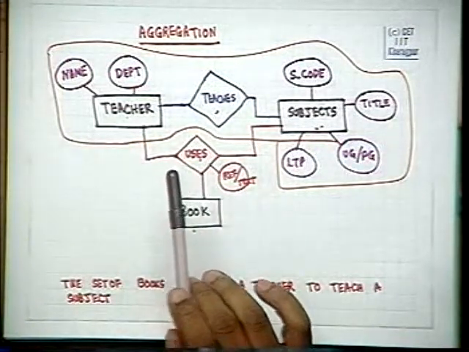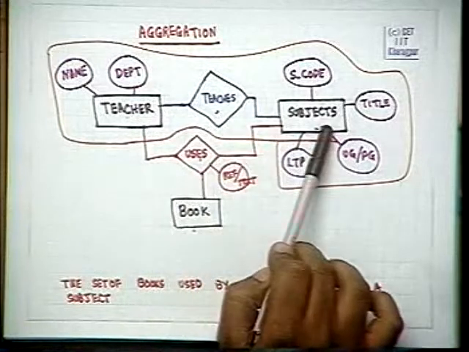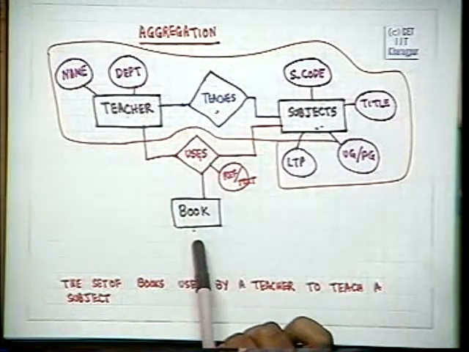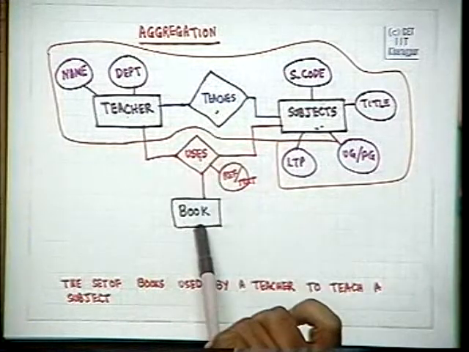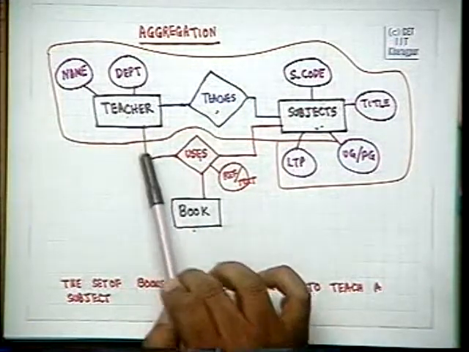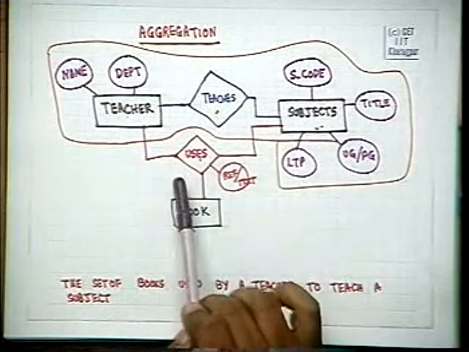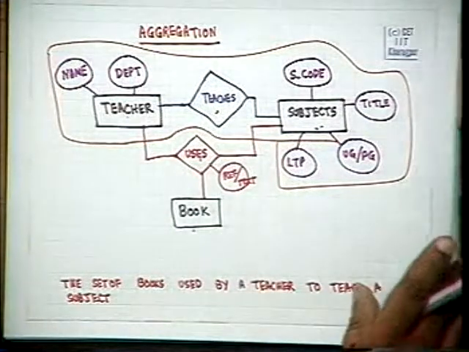What we wanted to model was, if the teacher teaches this subject, what is the book that the teacher uses? And that is not modeled accurately by this scheme. It is modeled better using this aggregated scheme.